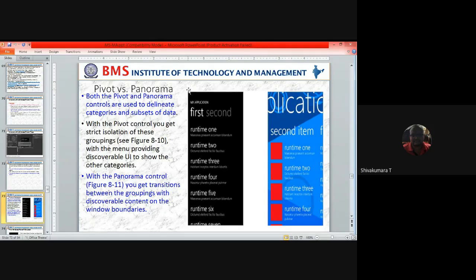So in the pivot, a fixed boundary is present for the pivot content, like absolute positioning in Android, meaning specific positions are fixed. That is called a pivot. Whereas the panorama effect is that you can scroll the invisible content into the main screen.